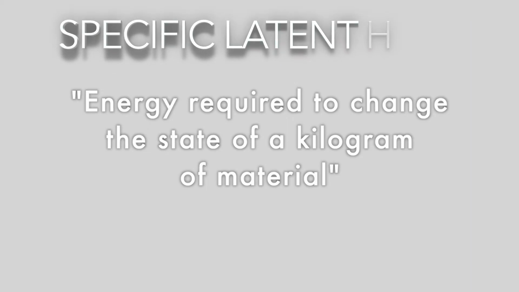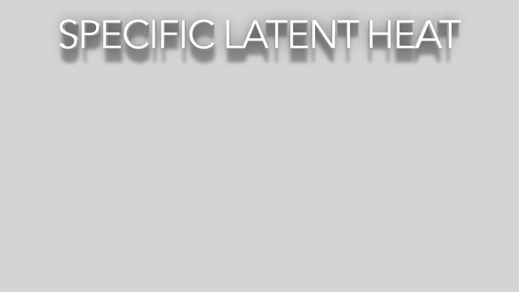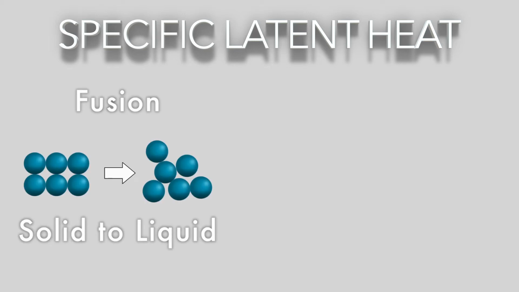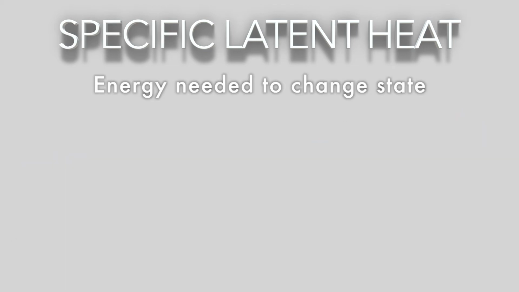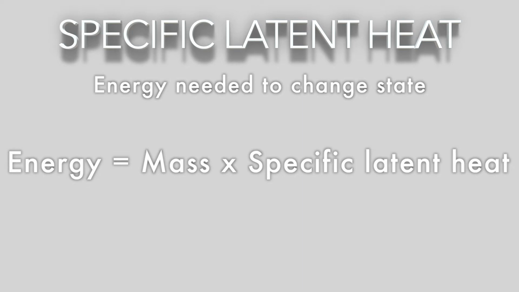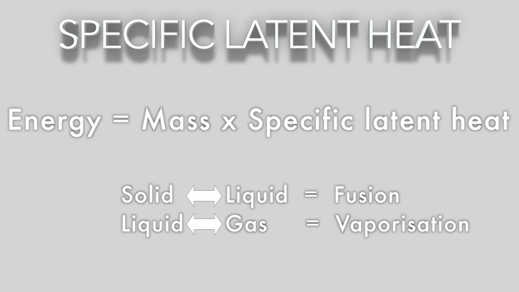This energy requirement per kilogram is called the specific latent heat of the material. Every material has two of these specific latent heats, one for solid to liquid called fusion, and one for liquid to gas called vaporization. These also work for finding the energy lost by moving backwards down the states. We can calculate the energy needed to change the state of a material using energy equals mass times specific latent heat. We must be sure to pick the correct specific latent heat for the state change that is occurring.